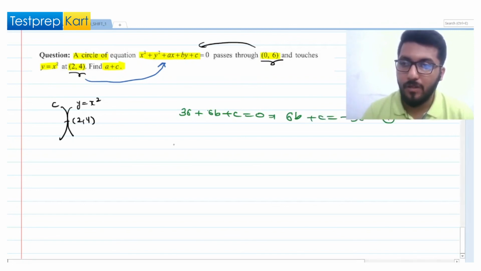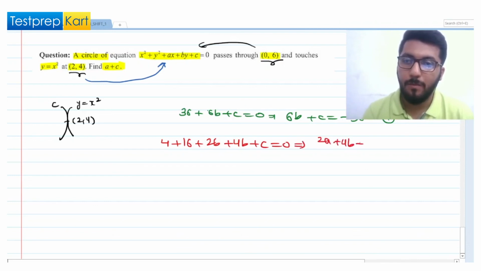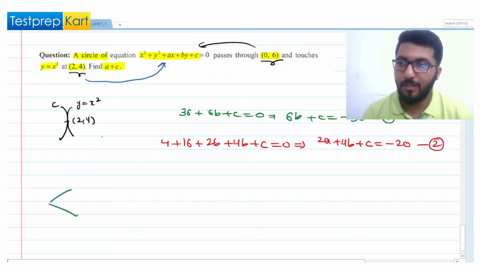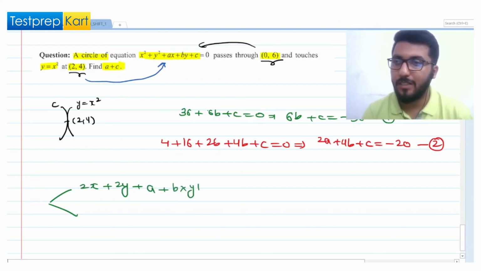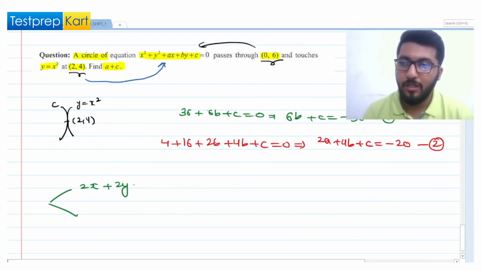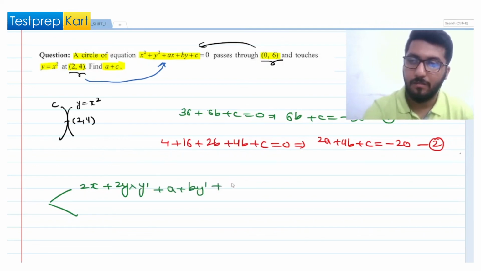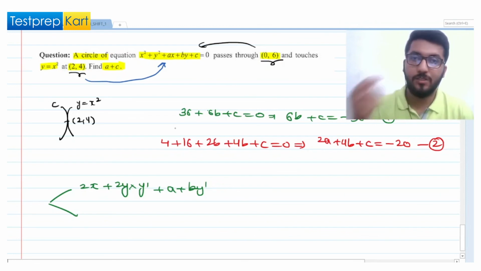If I put 2 comma 4, that will give me 4 plus 16 plus 2a plus 4b plus c equal to 0. So that will give us 2a plus 4b plus c equal to minus 20. That is the second part. And for the third one, we have to find the derivative. Derivative of the circle will be 2x plus 2y y dash plus a plus b y dash. That is the implicit differentiation we are doing. c will not be there because c is constant, so its derivative will be 0.